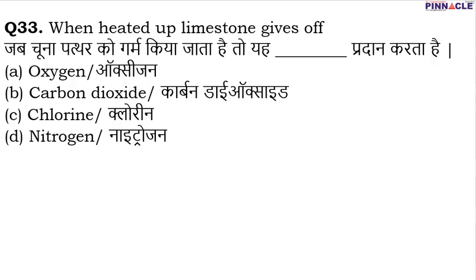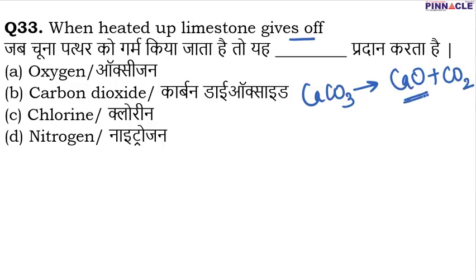Moving on to question number 33. So question number 33 is, when heated up, limestone gives off what? So limestone is nothing but calcium carbonate, and whenever we heat calcium carbonate, it decomposes into calcium oxide and carbon dioxide. Calcium oxide is also known as quicklime, and since CO2 is the gas which is given off by limestone, therefore B is going to be our correct option.